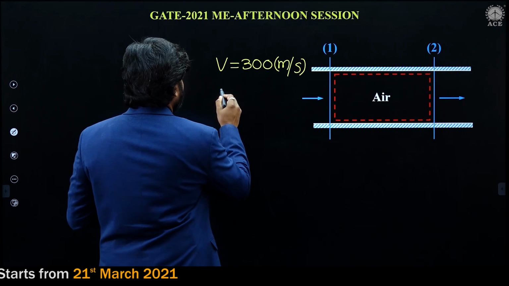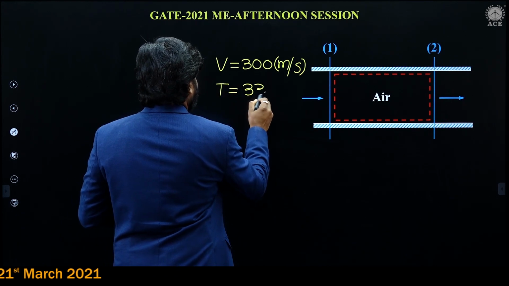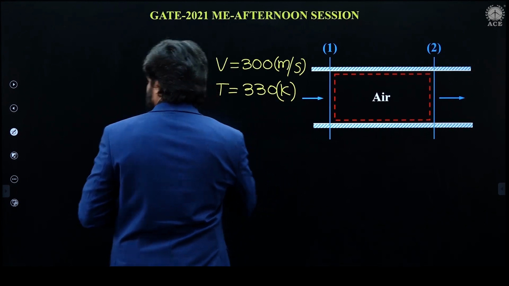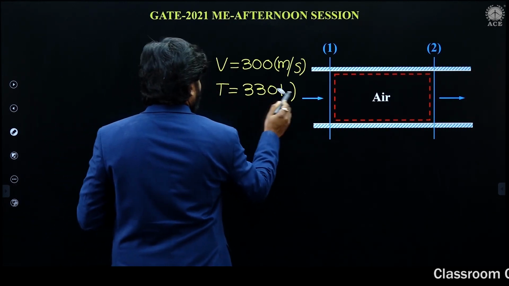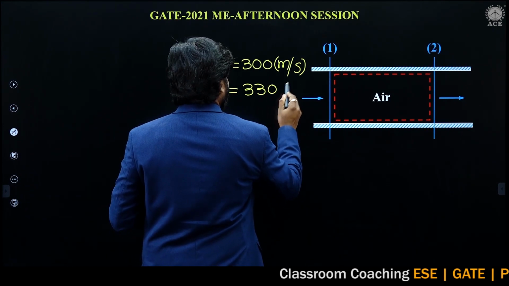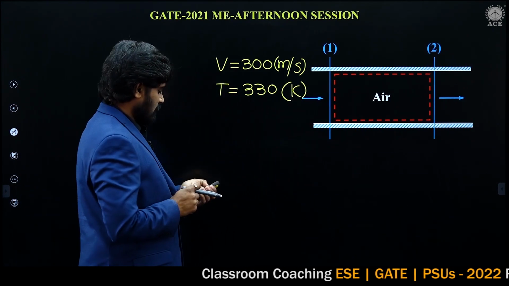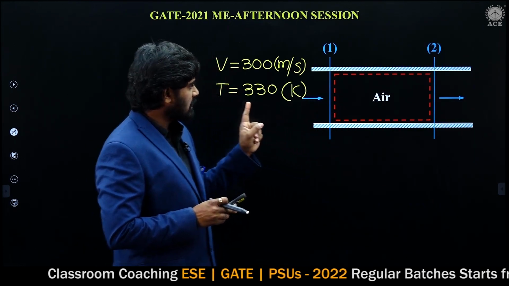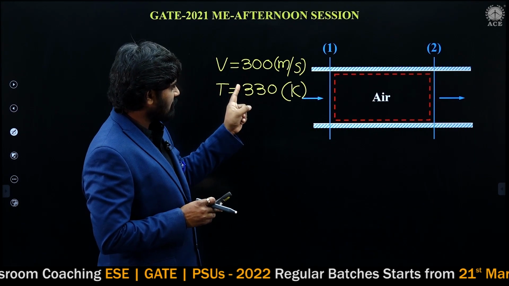Temperature is given, 330 Kelvin. My dear students, please observe, the velocity and temperature are given.